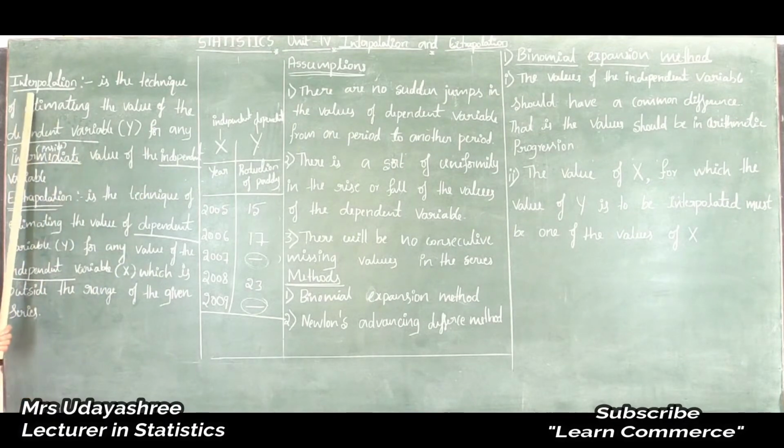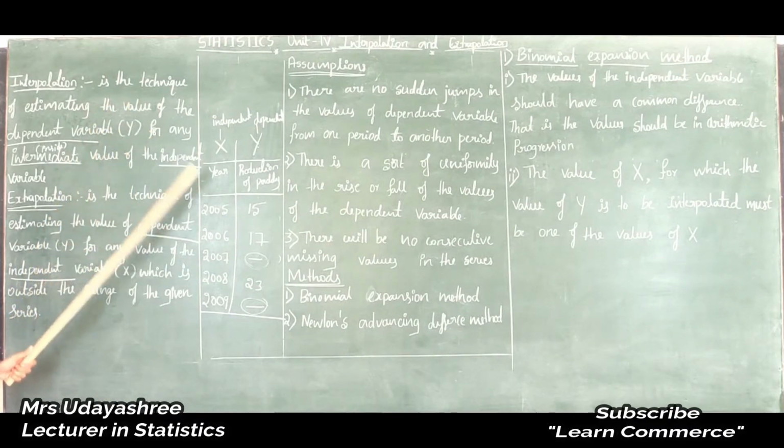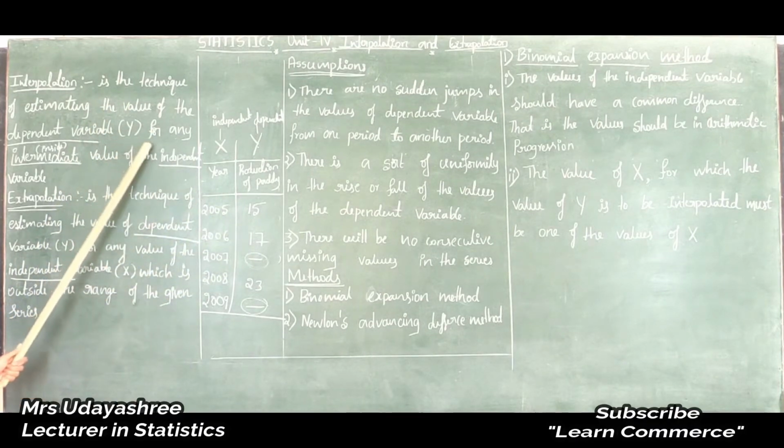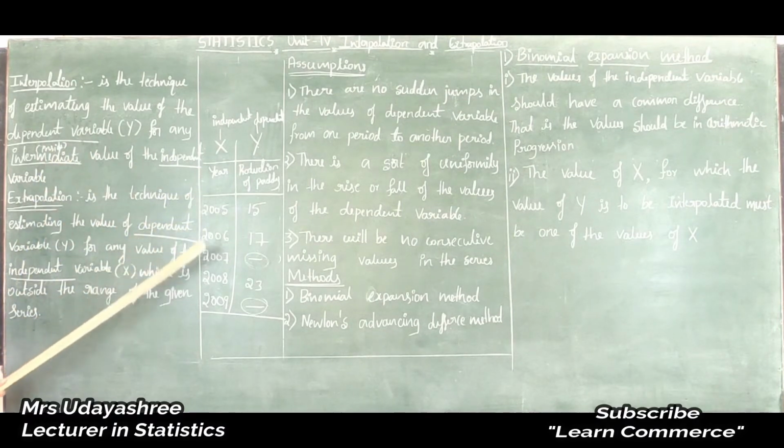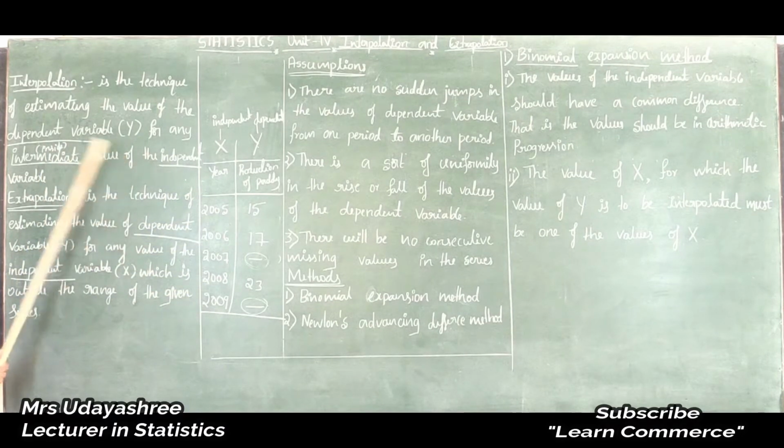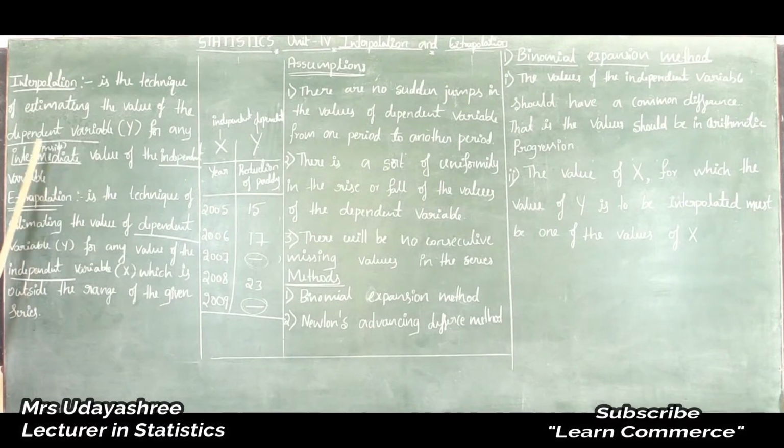So interpolation is the technique of estimating the unknown value of the dependent variable for any intermediate value, in the sense inside the given range of the independent variable. Okay, this is all about the definition of interpolation.